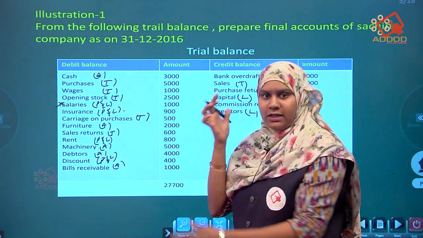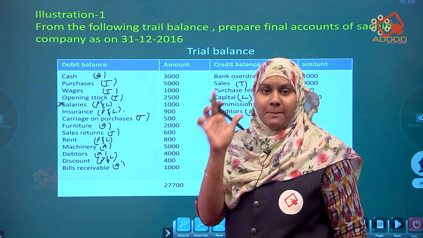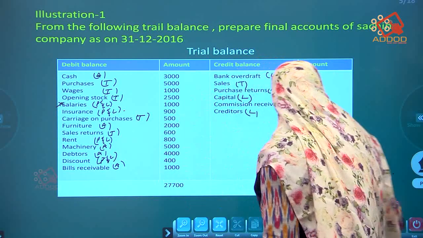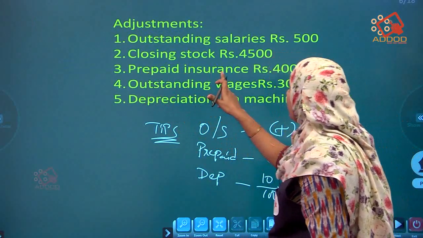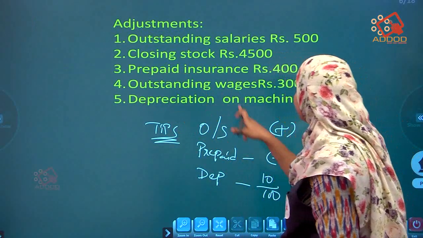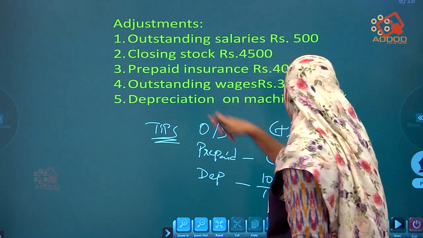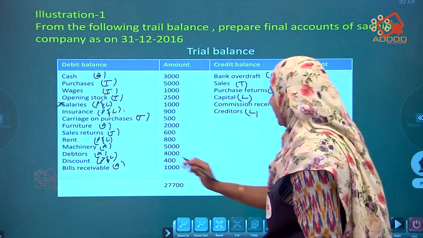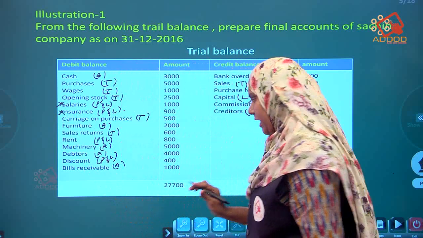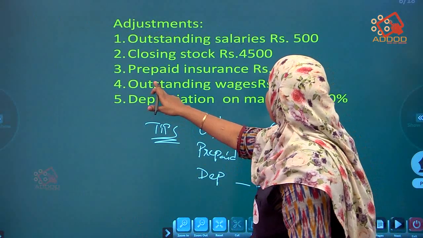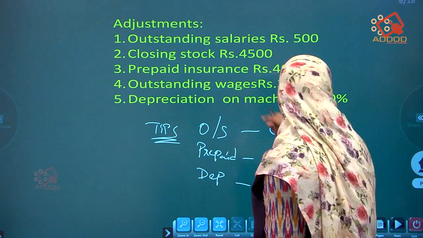Closing stock is not there here, so we have to keep it in mind. Next, prepaid insurance. Prepaid means we have to subtract. For which item has he given prepaid insurance? Insurance. Where is the insurance? Draw a star mark. Now next, insurance is over. Outstanding wages.